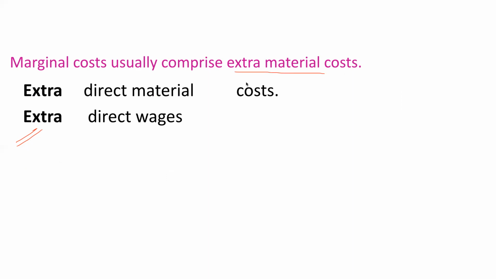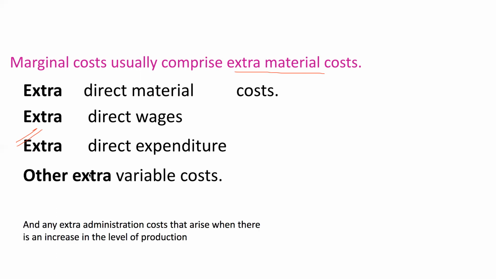So marginal cost usually comprises the extra direct material costs, the extra direct wages, the extra direct expenditure or other extra variable costs, and any extra administration costs that arise when there is an increase in the level of production. And everything should be per unit when I'm talking about marginal cost.